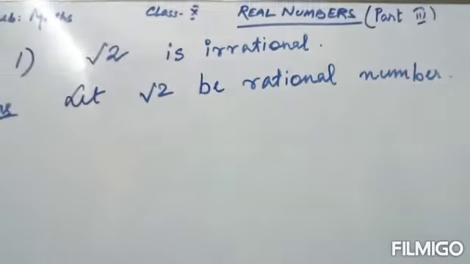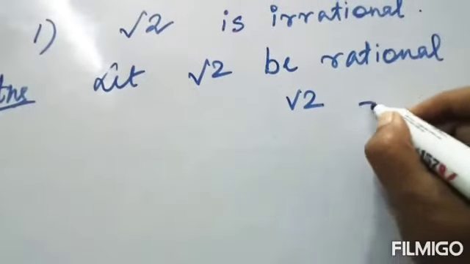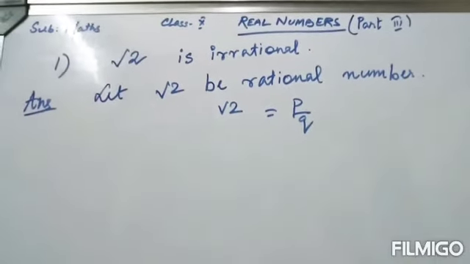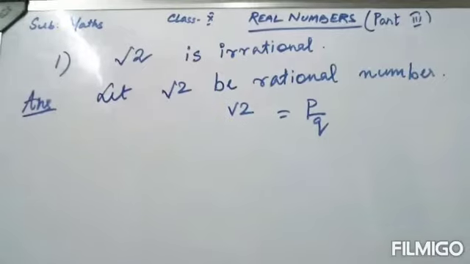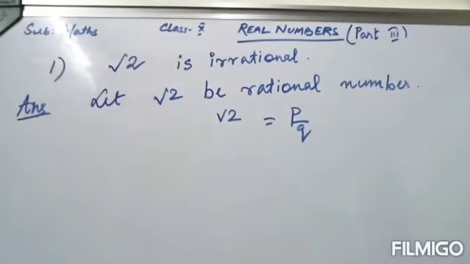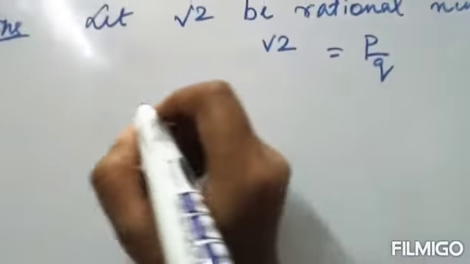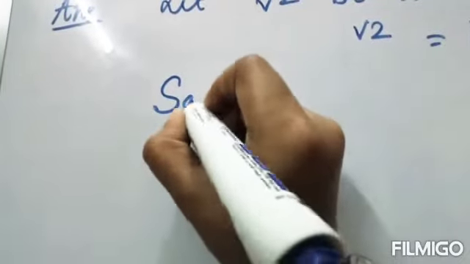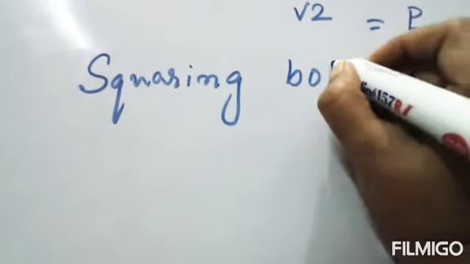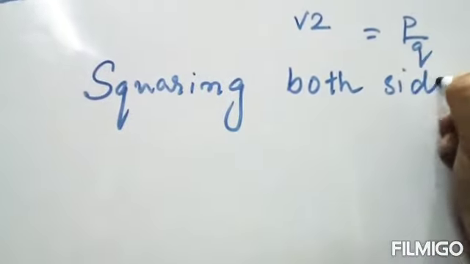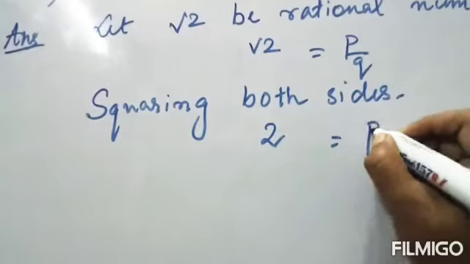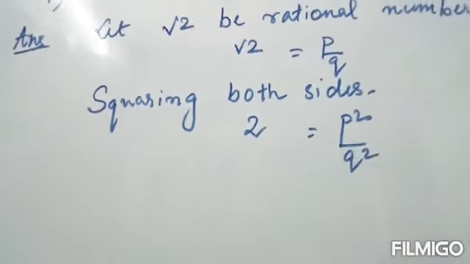So if it is a rational number, that means root 2 can be expressed in p by q form, right? If root 2 is rational, then it can be expressed in p by q form. Okay, next. Now see, root 2 we can't do any operation like that way. So what we will do, we will square both sides. If I square both sides, what do I get? I get 2 is equal to p square by q square.